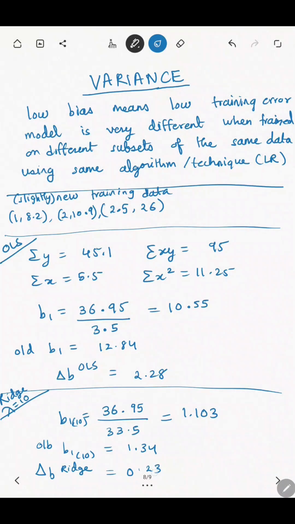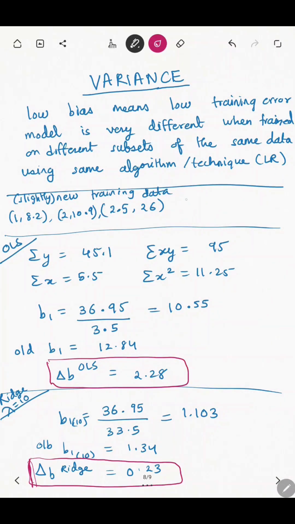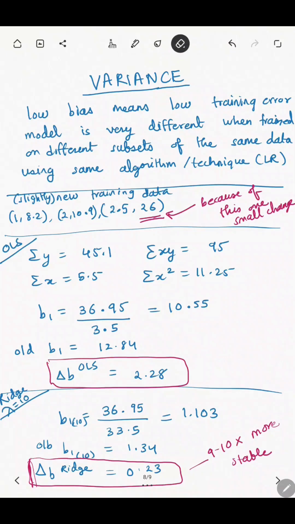The change in the B1 slope when the data point is changed is just 0.23. So because of this one small change, there was such a huge change in the slope for ordinary least square, and you can see that ridge regression is 9.6 times more stable than ordinary least square regression when the data undergoes any changes, as we saw over here.